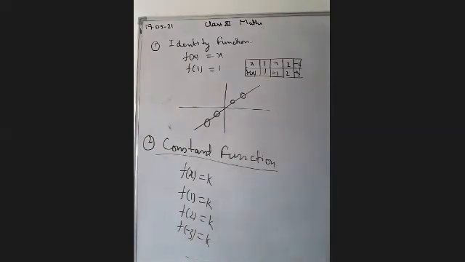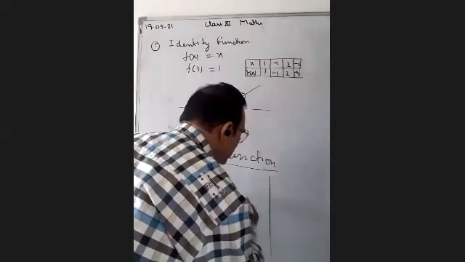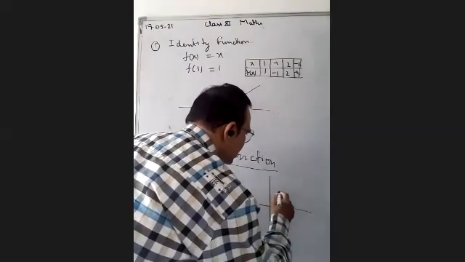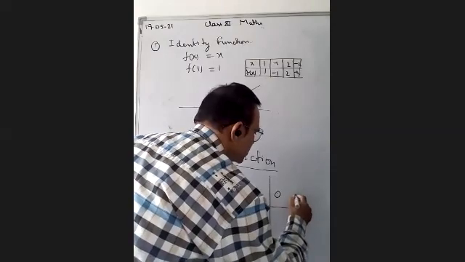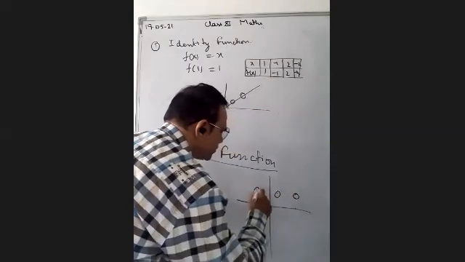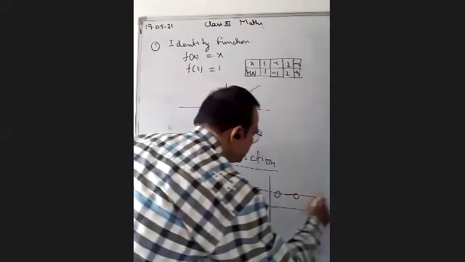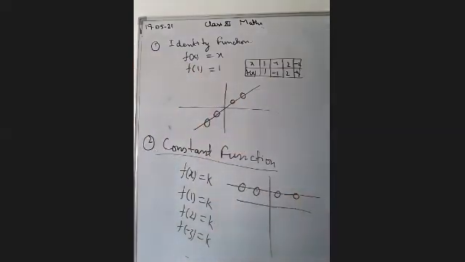If we want to draw the graph of this constant function, we put different values of x. x is equal to 1, we get the same value. 2 put कर रहे हैं तब भी वही वैल्यू आ रही है, माइनस में पुट कर रहे हैं तब भी वही वैल्यू आ रही है. It will be a line parallel to the x-axis. This is known as the constant function. The constant value function में the name is clear. The value will remain constant. The graph is parallel to the x-axis.